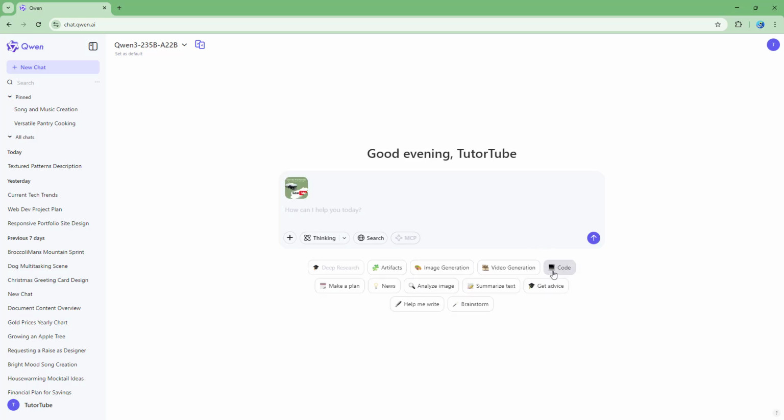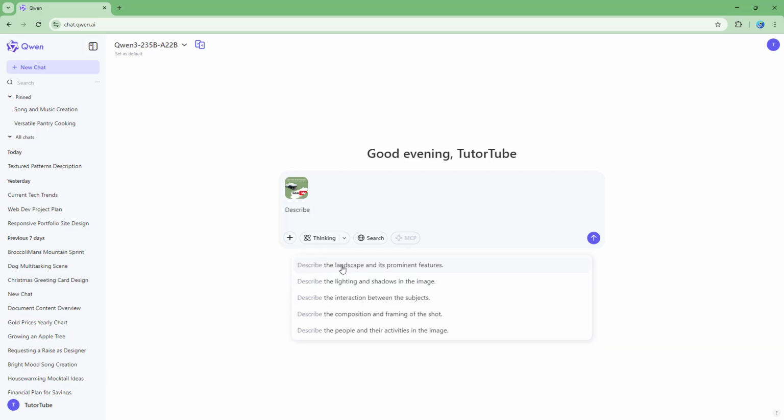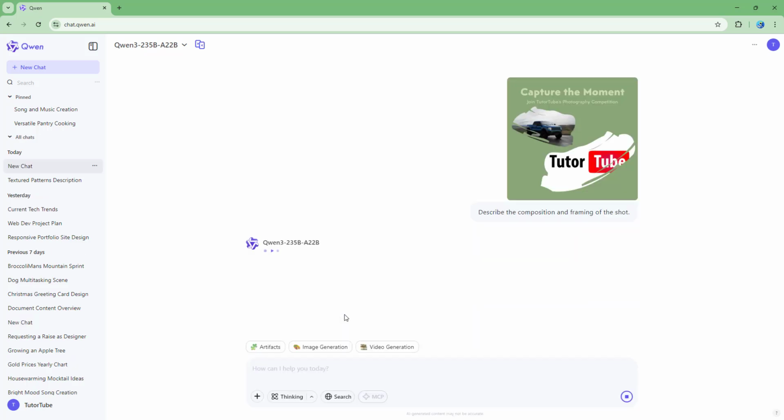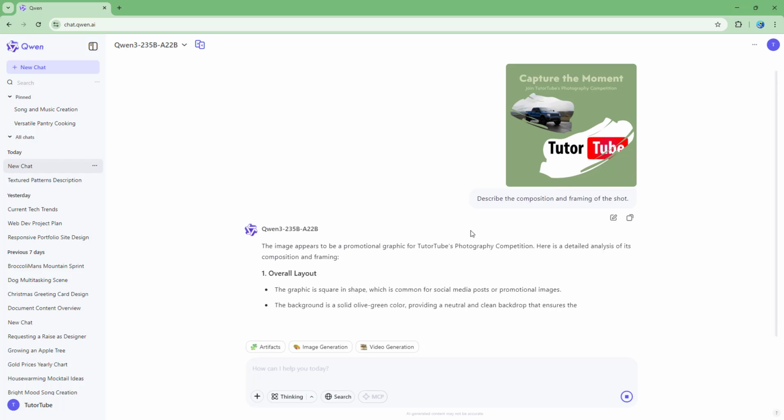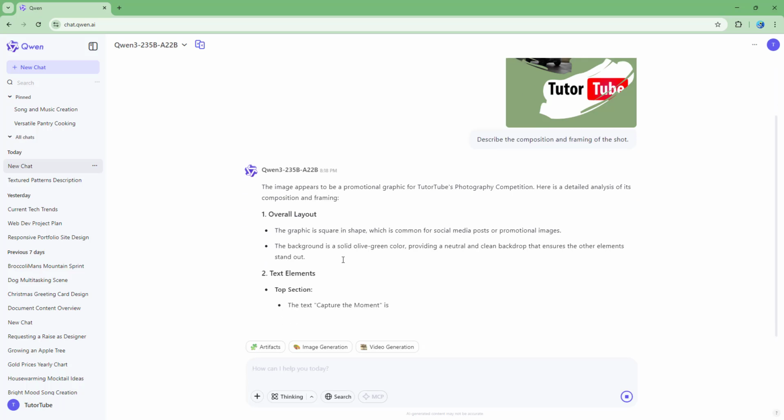Apart from that, you can also go onto More right here and then click on Analyze Image. So it says describe the landscape and the prominent features or lighting right here, or you can simply go ahead and say describe image. But I'm just going to say describe the composition and framing of the shot right here, and now it'll take that particular image that I uploaded and will explain it.